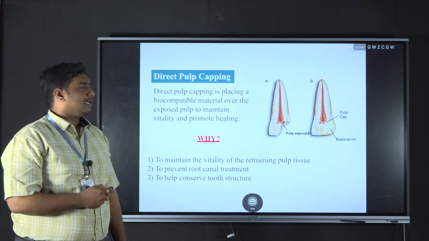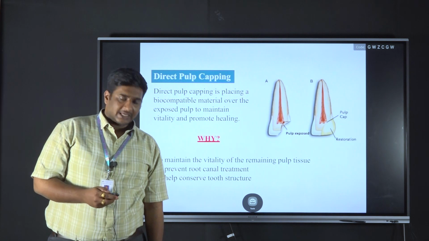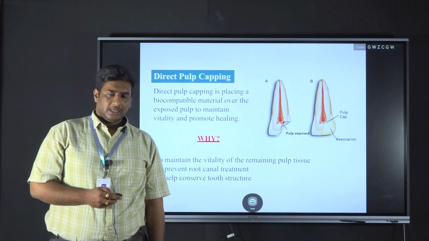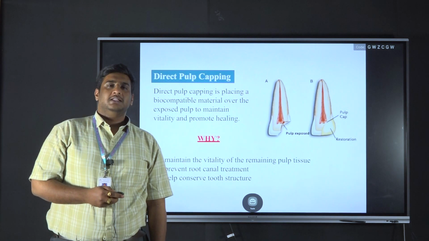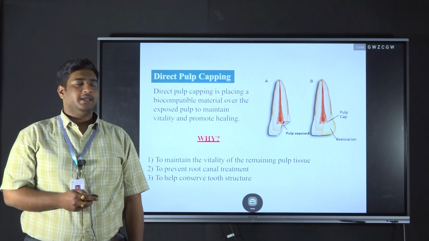Coming to the conventional methods, the first one is direct pulp capping. In direct pulp capping, during the cavity preparation, there may be chances of iatrogenic exposure of the pulp due to the cavity preparation, or sometimes there is carious exposure of the pulp. In such cases, we will do the direct pulp capping.